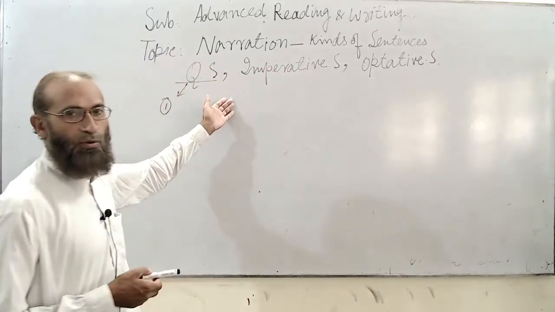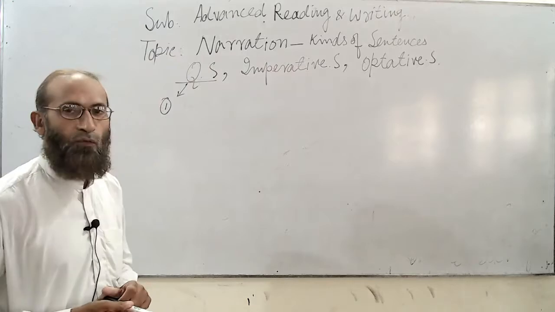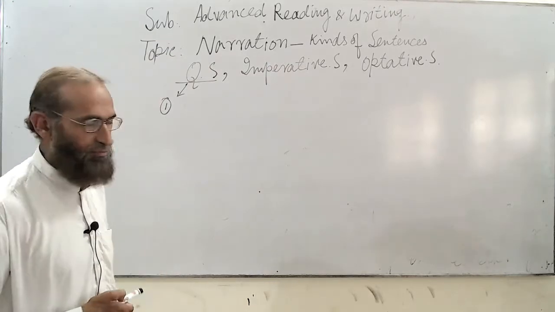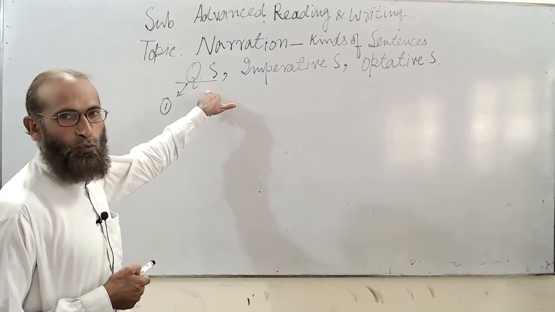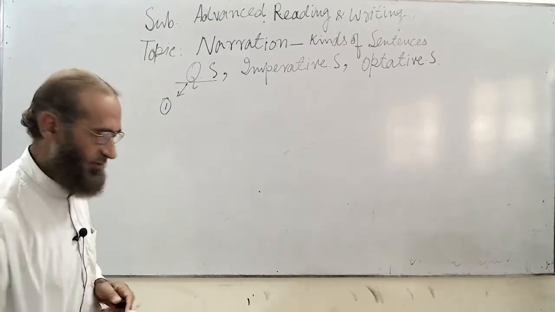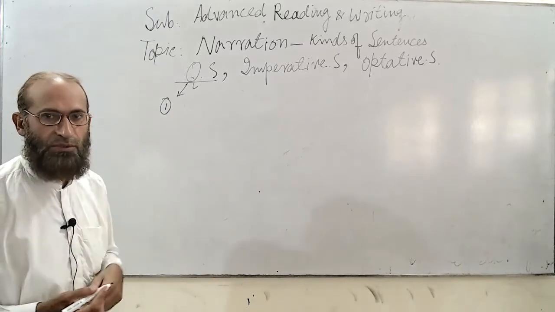So we have learned something about narrations, and today we are going to learn how to change different kinds of sentences into indirect narration. So first of all, let us take question sentences, and how to change them into indirect ones. You should know that question sentences are of two types.